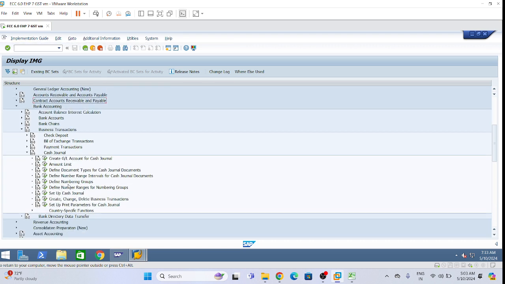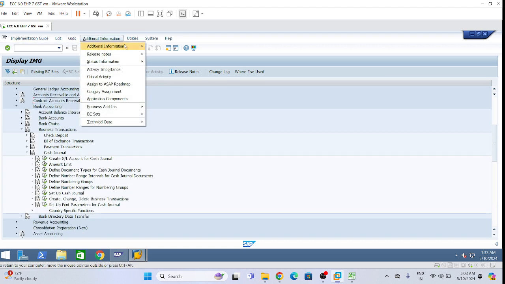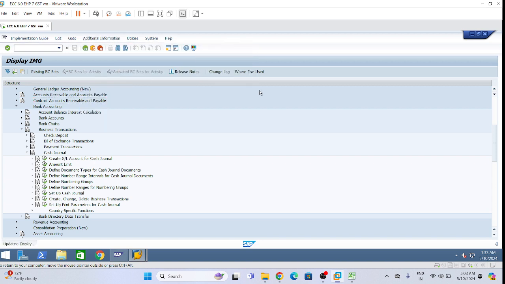Write down the path. Give heading again, configurations. And first configuration is create GL account for cash general.